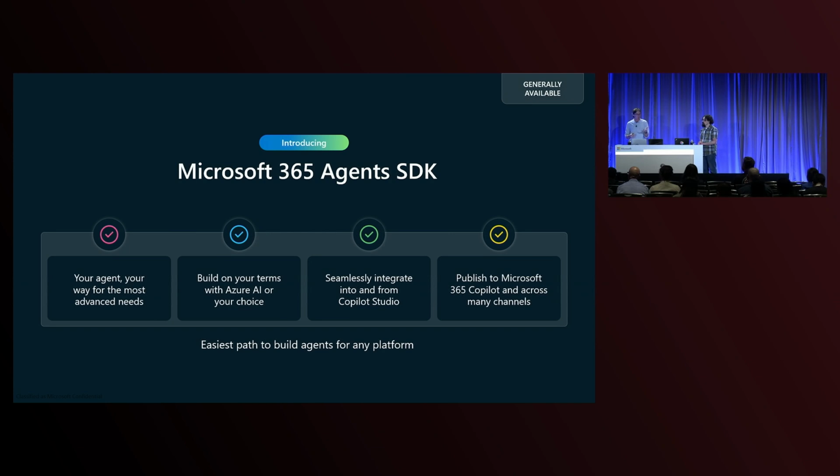So we're really excited. We announced this in preview last year at Ignite, and it's now fully in GA. It supports C#, it supports Python, and it supports JavaScript. So really excited about that. Now, we think this is the easiest path for building agents for any platform, so we definitely want you to go check it out. I'll provide you here a link in a second.